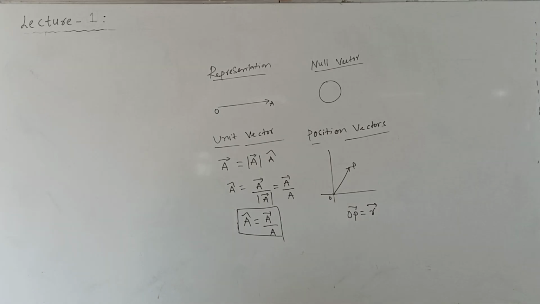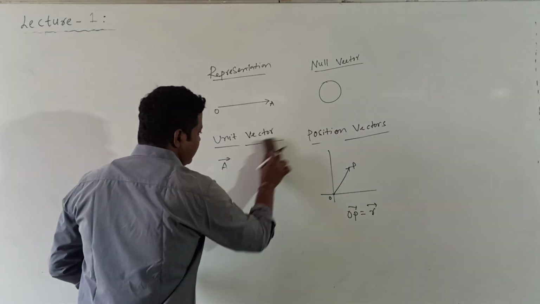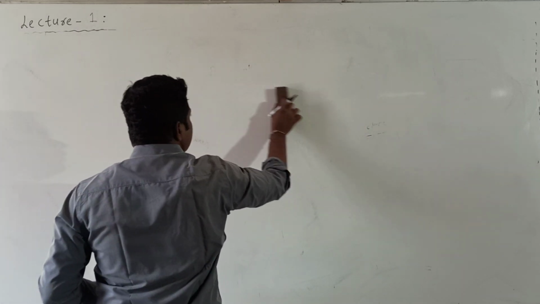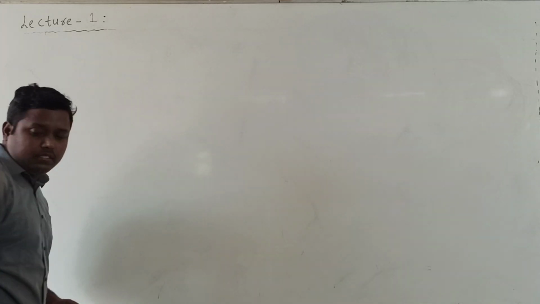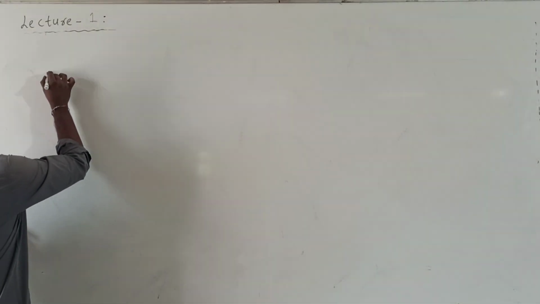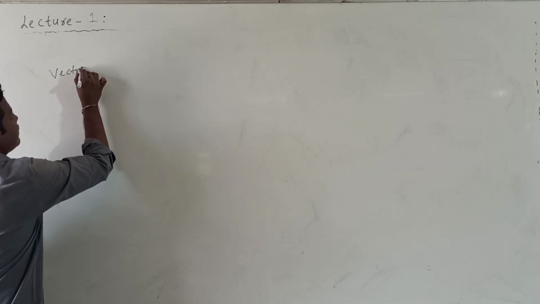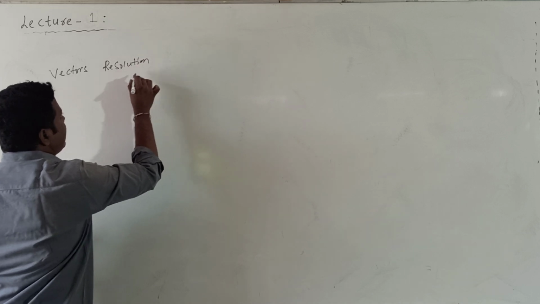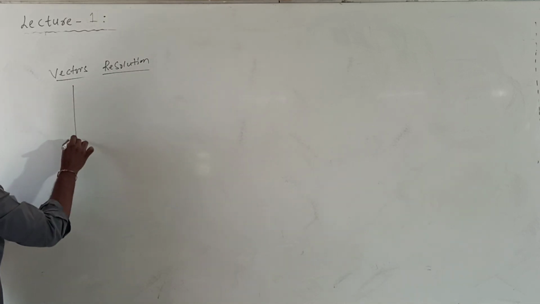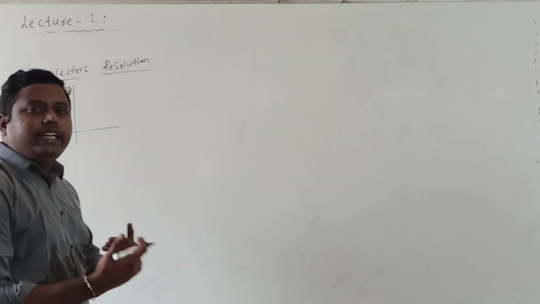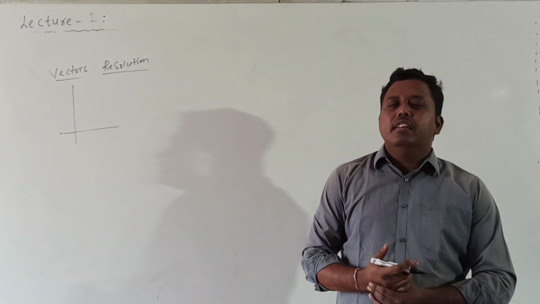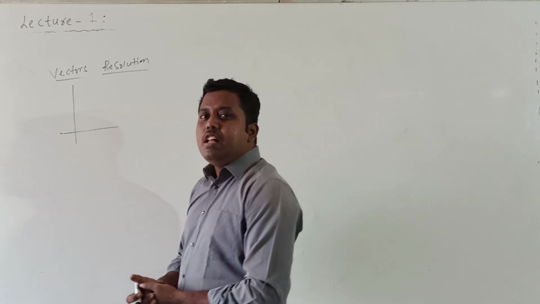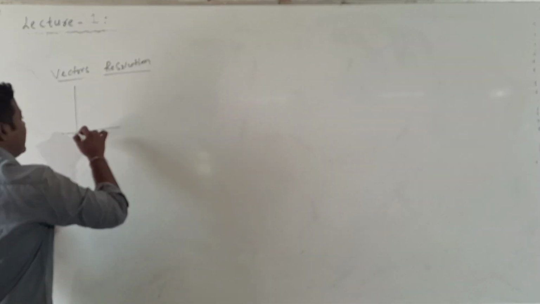Vector resolution. What is resolution of vectors? Resolution of a vector is nothing but a process of splitting one vector into two or more vectors. Sometimes we need to split one vector into two or more vectors. That process is called resolution of vectors. So let us consider one vector.